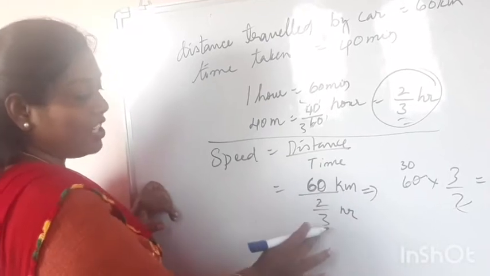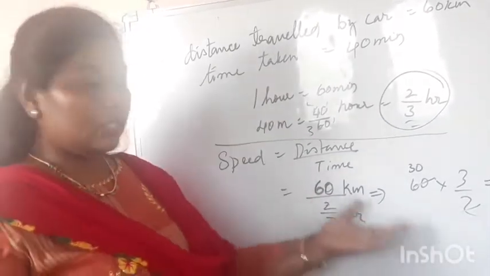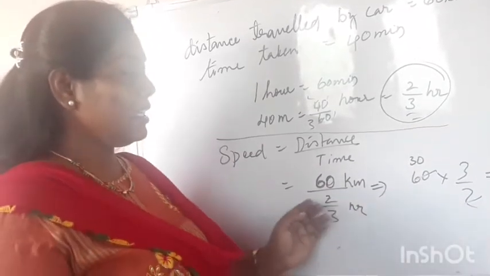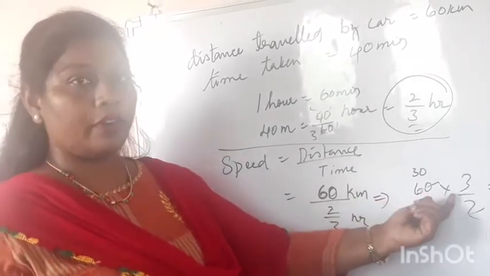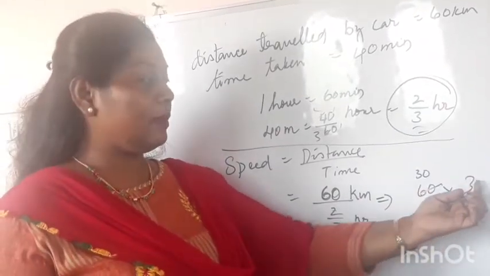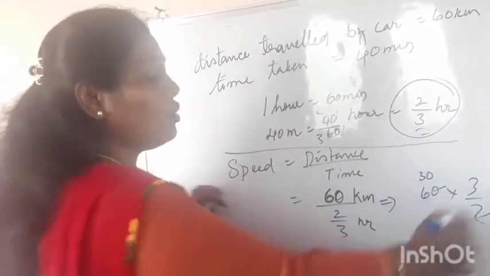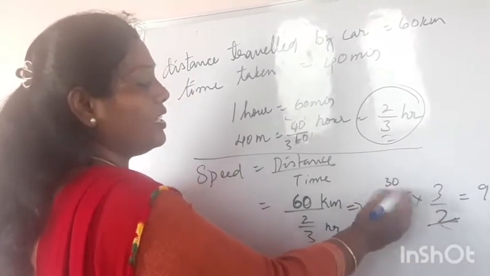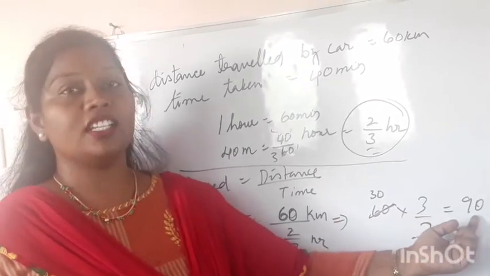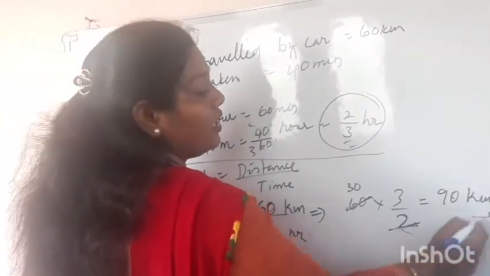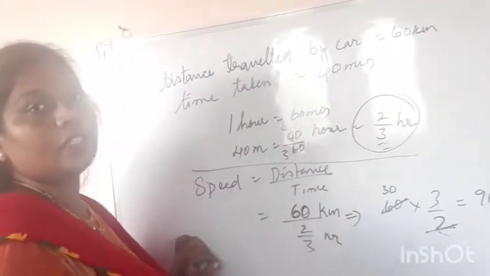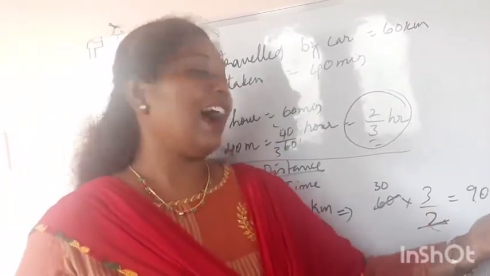So when we have a fraction like this and want to do an easy calculation, see here, it is in the denominator. If you want to multiply it, the denominator will go to the top. So 60 into 2 by 3 will reciprocate and it will become 3 by 2. Okay, so do the calculation. 2 ones are 2, 2 thirties are 60. So 30 into 3 equals 90. So the units here, children, clearly are 90 kilometers per hour. Okay, 90 kilometers per hour simply.